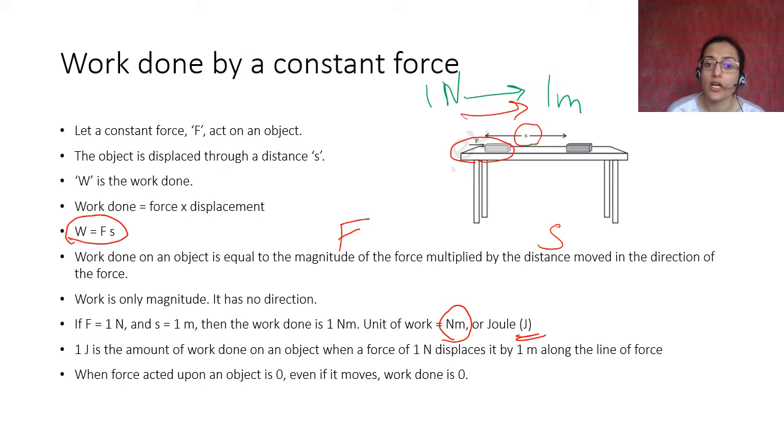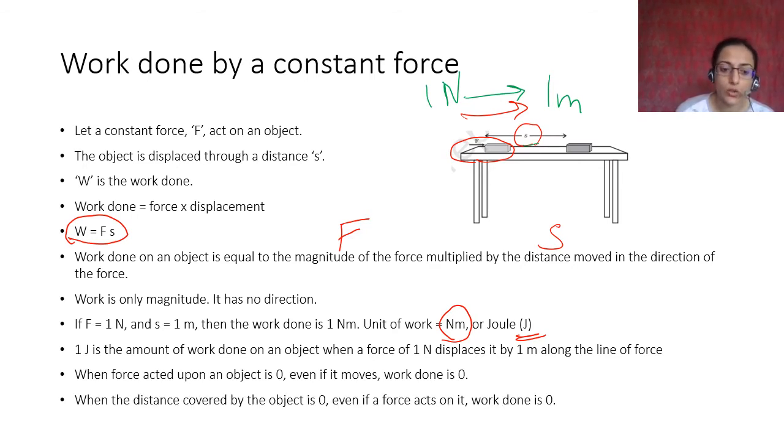Or if it's moving some distance but no force is acting on it, that means work is not done. Again, like I told you, both force and distance have to be there because work is directly proportional to both of them, right? So either displacement doesn't happen because of force, or there is no force even though there is displacement, which means in either case work done is zero. Okay, please remember this. Both force is required and displacement needs to be done.